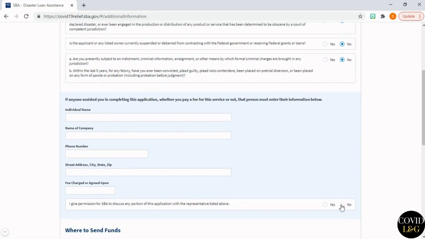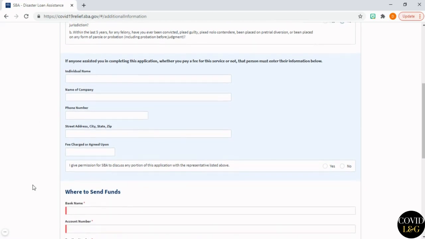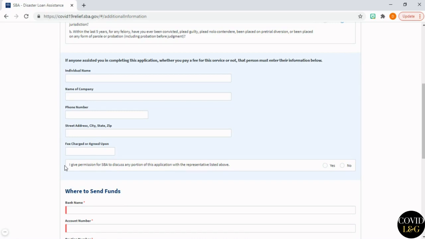If anyone assisted you in completing this application, whether you pay a fee for this service or not, that person must enter their information below. And so you don't have to enter my information because even though I showed you how to do it, I'm not doing it for you, so that wouldn't include me for this portion. And if you'd like, you can give that person the permission to discuss the loan application with the SBA. Your discretion.